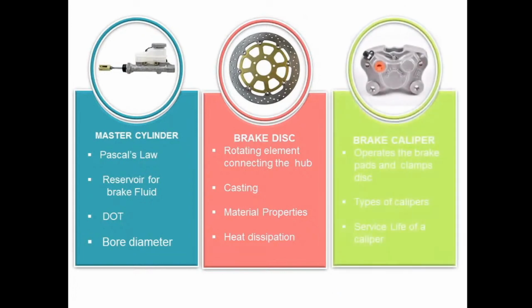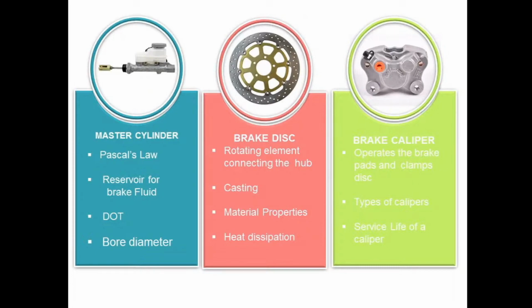So the next is brake caliper. Now brake caliper usually operates the brake pads which are located inside this. The brake pad tends to lock the wheel by creating friction between the disc and the brake pads. Now brake calipers are generally of two types. One is fixed caliper and another one is floating type.